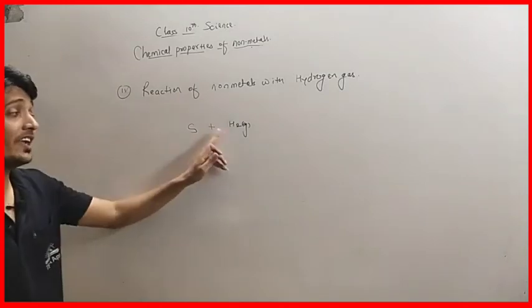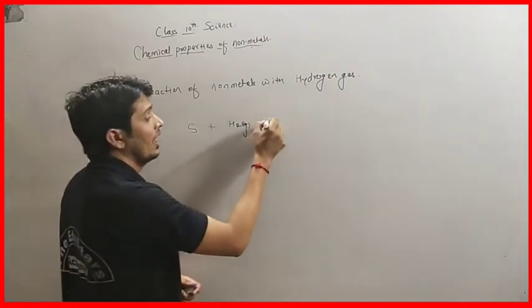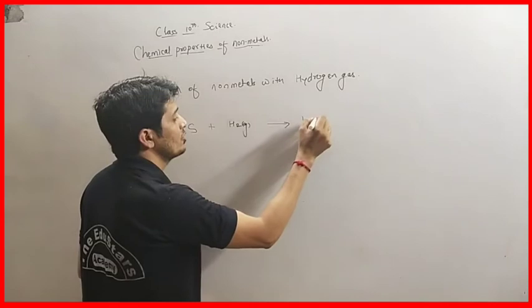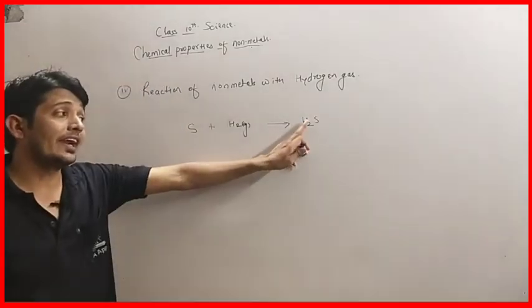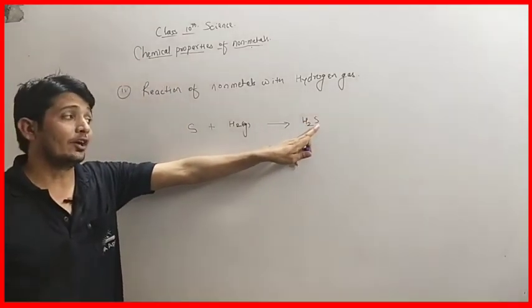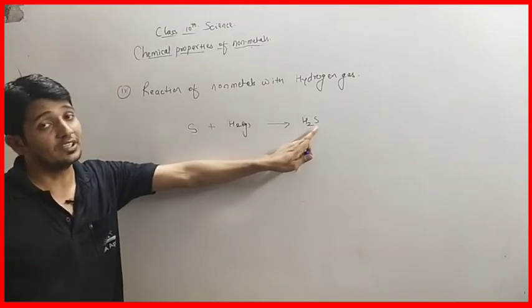When hydrogen gas reacts with sulfur, it forms hydrogen sulfide, that is H2S. It is the hydride of nonmetal called hydrogen sulfide.